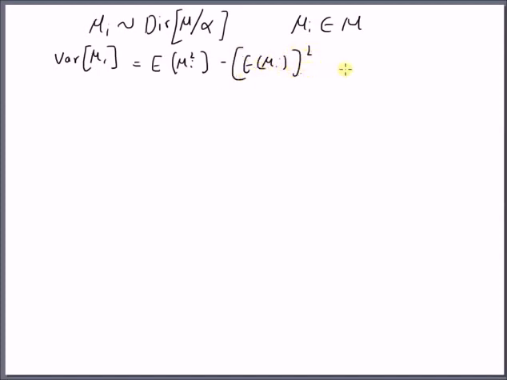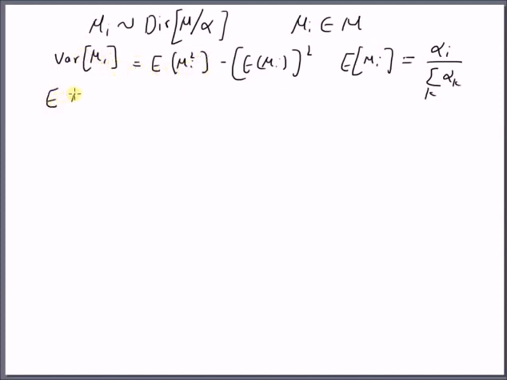In the previous video we already saw that the expected value of mu I is equal to its parameter alpha I divided by the summation of alpha k's. So this is the expected value of mu I. Now the only thing left is the expectation of mu I square. Then we can find the variance.